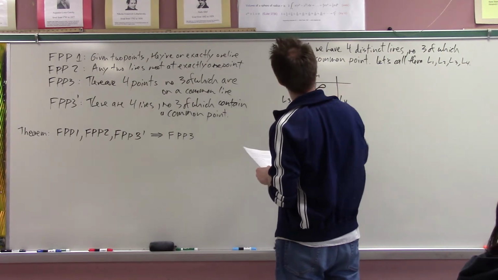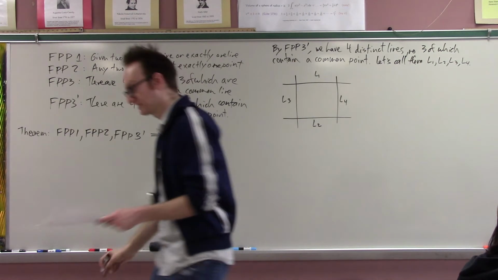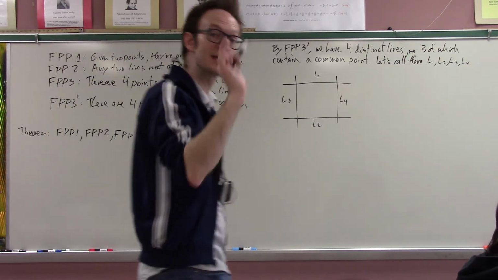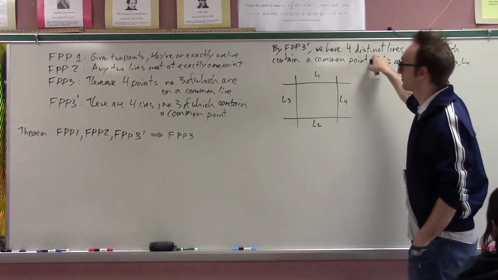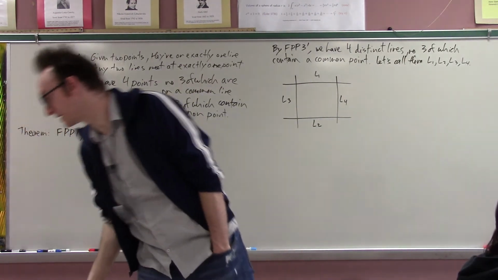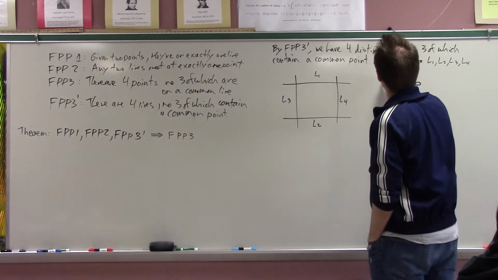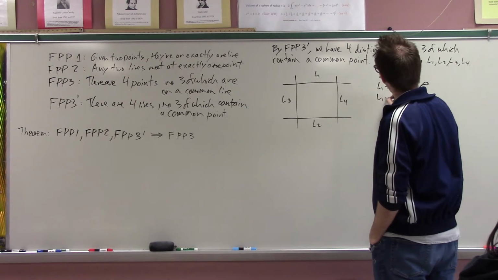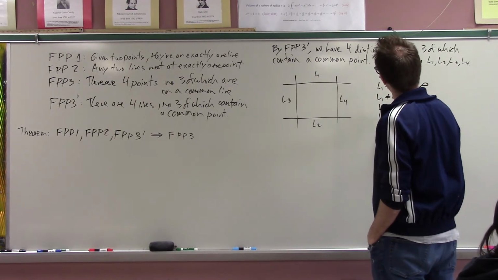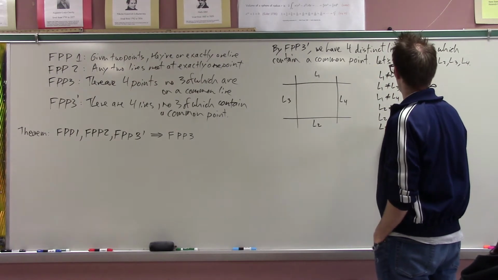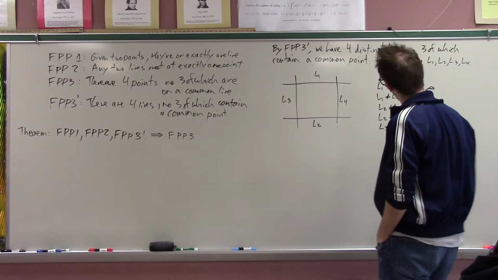What do I actually know at this moment about these 4 lines? Well, I know they're distinct, so that's part of what FPP3 prime says. So I know that L1 is not L2, L1 is not L3, L1 is not L4, L2 is not L3, L2 is not L4, and L3 is not L4.